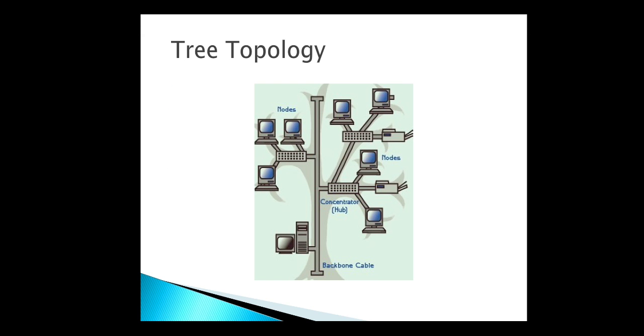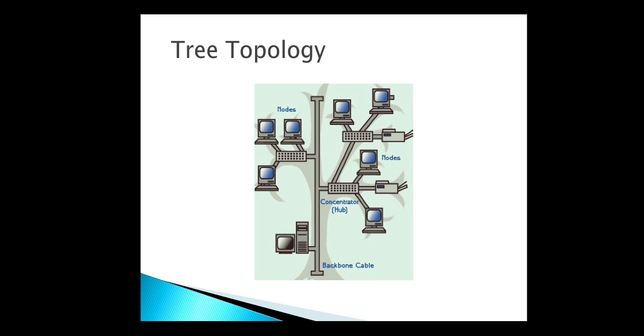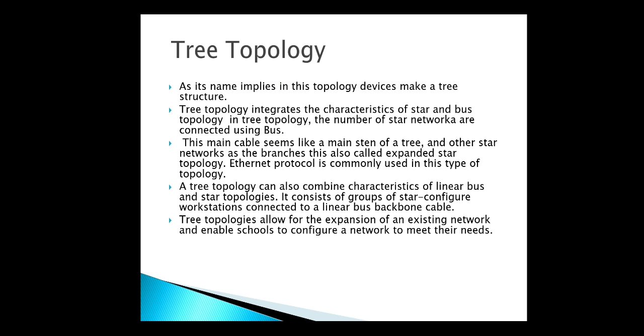Next one is the tree topology. As its name implies, in this topology devices make a tree structure. It integrates the characteristics of star and bus topology. A number of star networks are connected with the help of a bus network. Means here a number of star networks are connected with the help of a backbone cable, that is the bus. This main cable seems like the main stem of a tree and the other star networks are branches. This is called expanded star topology.